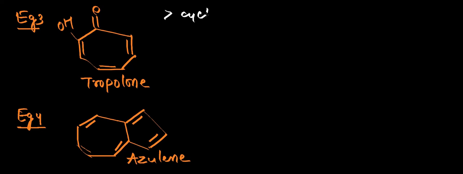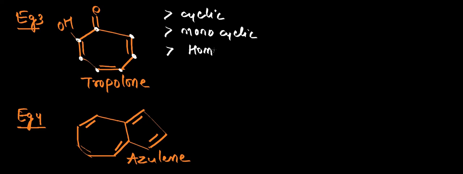So this is an example of a cyclic compound, and we can see one ring in it. So this is a monocyclic compound, and the connecting atoms in this ring are what? These are nothing but carbon atoms, right? All carbon atoms are connected in the ring. So this is homocyclic. Remember, homocyclic compounds are also called carbocyclic compounds, because carbon is the connecting atom.